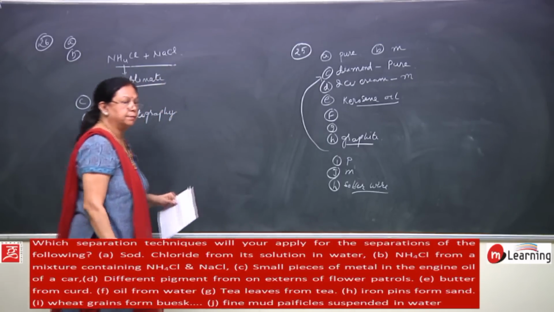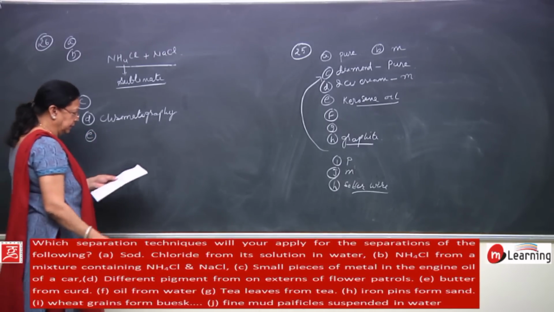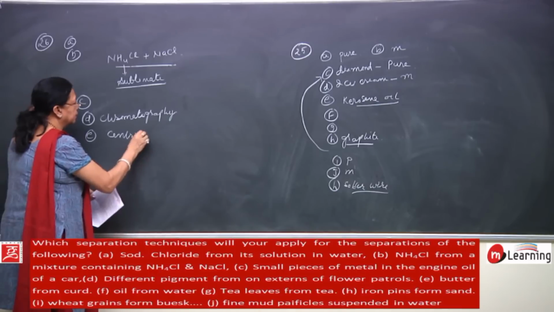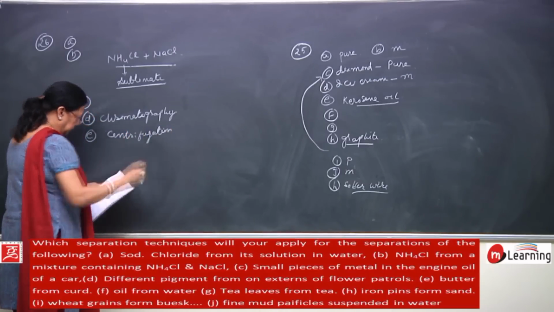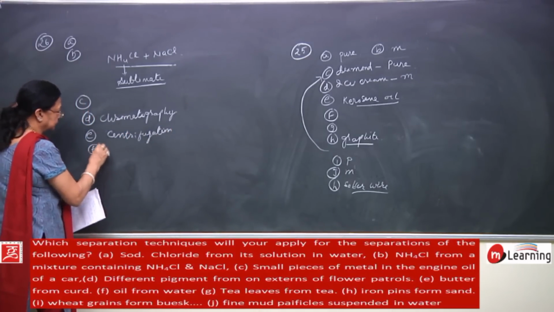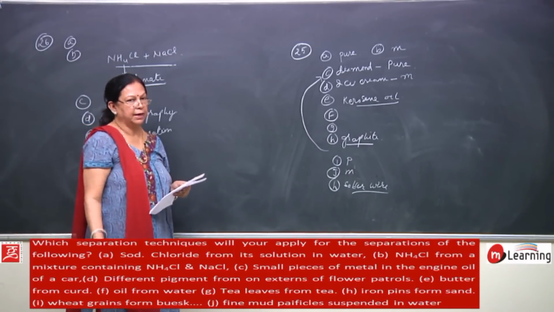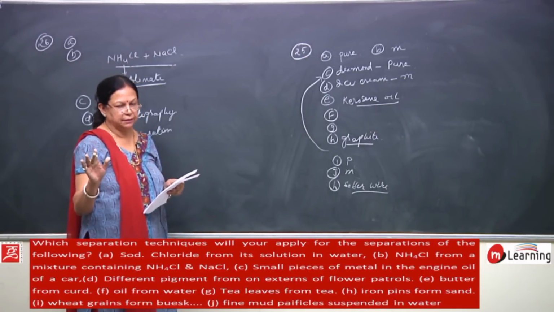Now butter from curd, already done, that is centrifugation. Then oil from water. Oil and water are immiscible, which means they do not dissolve with each other.